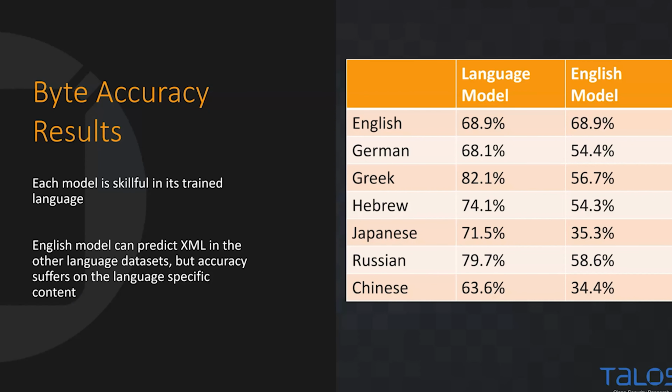Here are our results for when we just train these models for byte reconstruction. As you can see, each individual language model is doing, I would say, quite skillfully at predicting the bytes in its sequences. We're ranging from 70 to 80% accuracy, which is much greater than 1/256. So we're clearly doing better than random guessing. And when we take our English model and cross-check it across the other languages, we can still see there is probably a lot of XML content in here that the English model knows about. But if you look especially at Japanese and Chinese, you'll see that the English model is doing quite poorly on those, which you would expect.